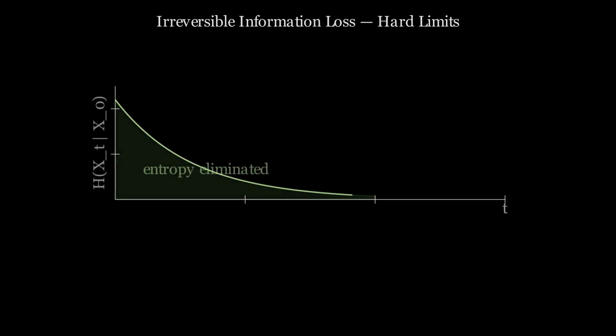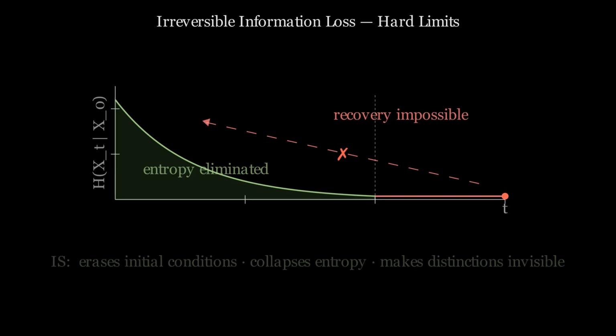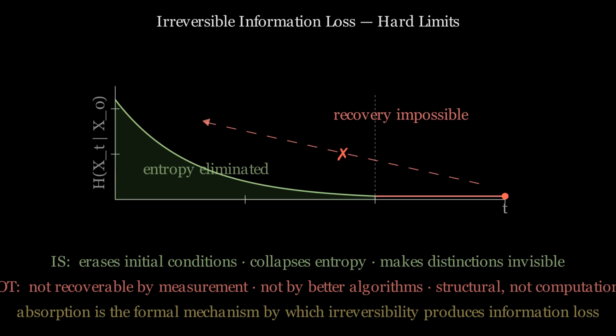Absorption is defined by zero exit probability. Once the system enters the absorbing state, it cannot leave. The information that distinguished between initial conditions is not hidden. It is gone. No algorithm can recover it because there is nothing left to recover. More data collected after absorption does not change this. The absorbed distribution is structurally coarser than the pre-absorption distribution. That coarsening is permanent. It follows from the zero exit condition, not from any limitation in the analysis.